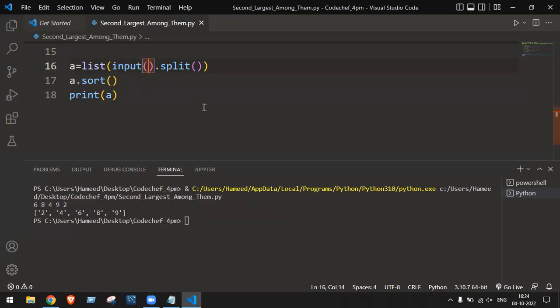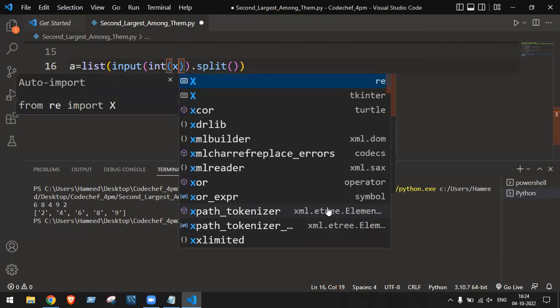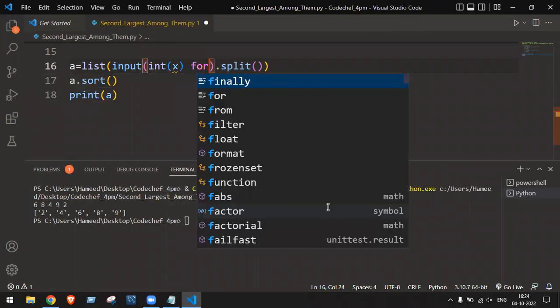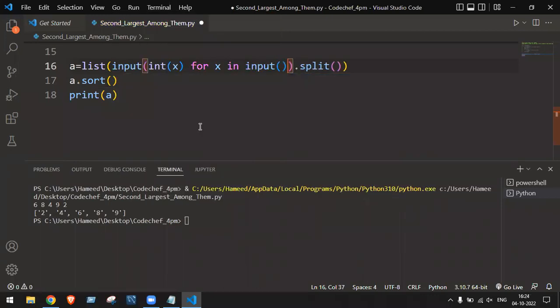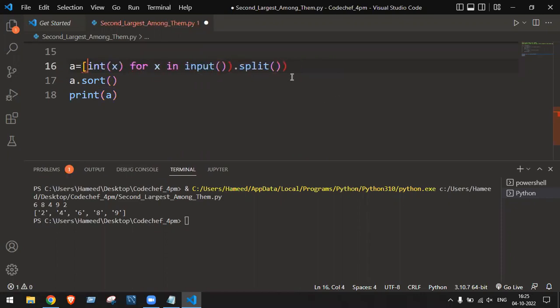But inside the input, I don't want to take the value as a string. I want to take it as an integer. So I'll say int of x, don't worry, for x in input. This I'll take in the square box. Square box is nothing but a list.